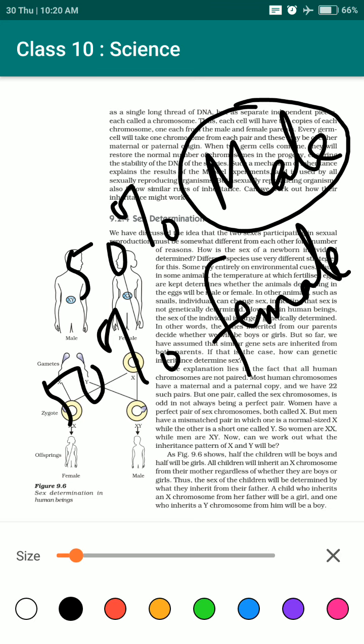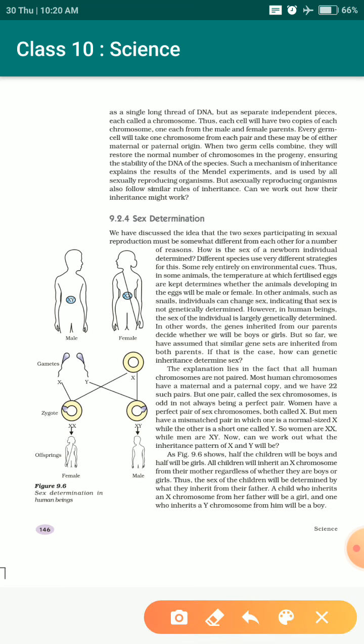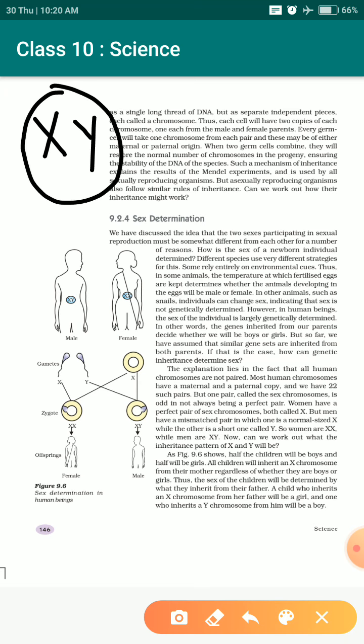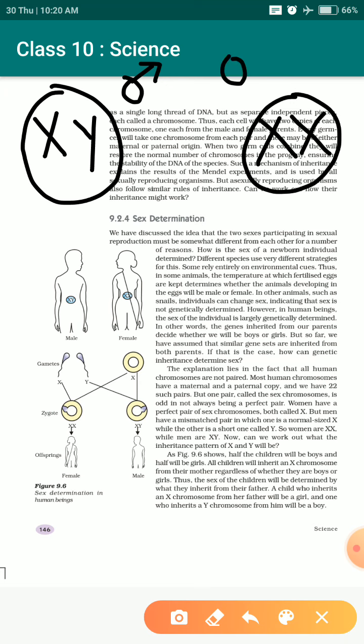So what can we understand from this concept? The male sex chromosomes are XY, which I will represent with this symbol, and the female XX, which I will represent with this symbol. This shows that at a time only one gamete can be produced by the male, either X gamete or Y gamete.